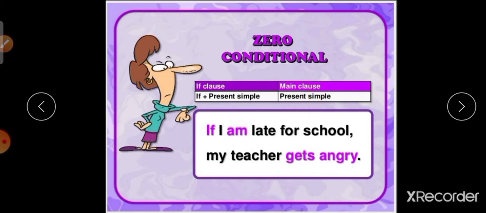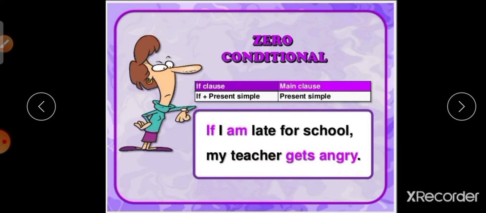Let's see: if I'm late for school. The conditional is if plus simple present. The main clause follows as simple present: my teacher gets angry. If I'm late for school, my teacher gets angry.